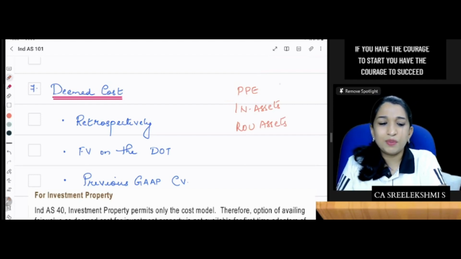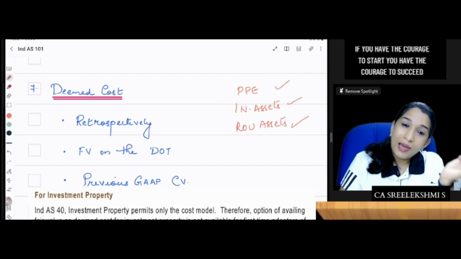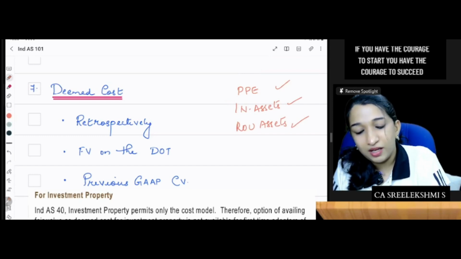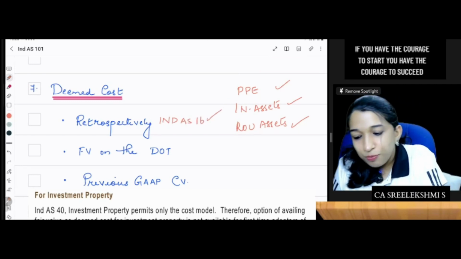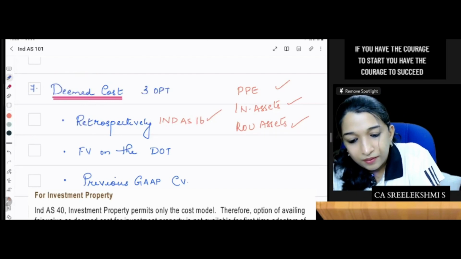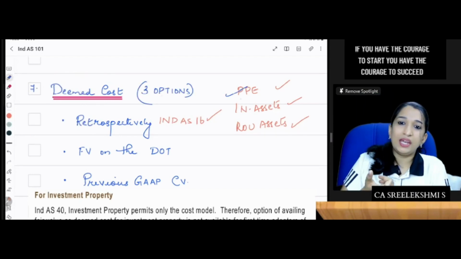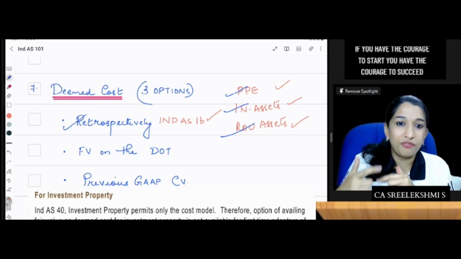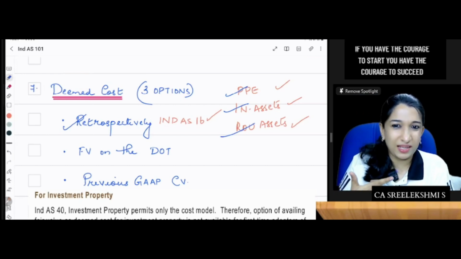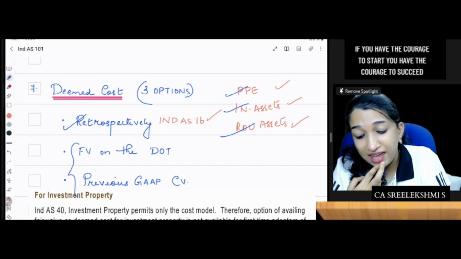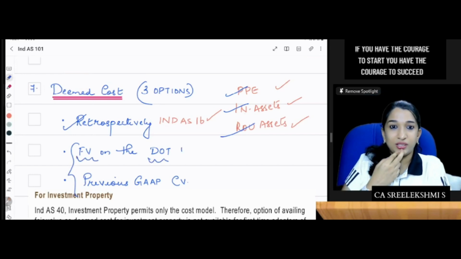For PPE, intangible assets, ROU assets, can I go back to the date when the asset was purchased and do a retrospective calculation as per IND AS 16? Okay, you can do that. As per IND AS 101, there are three options given for these three items. You can either go for retrospective calculations as per IND AS 16, or you don't want to do retrospective calculation, then you take these assets at fair value on the date of transition.